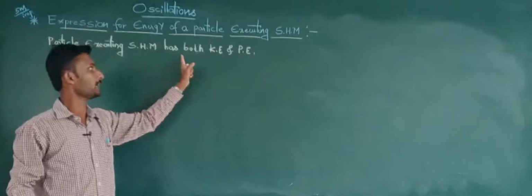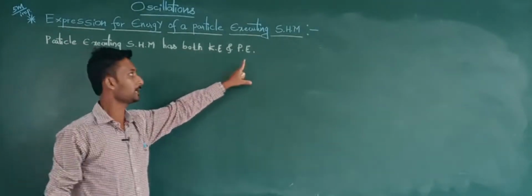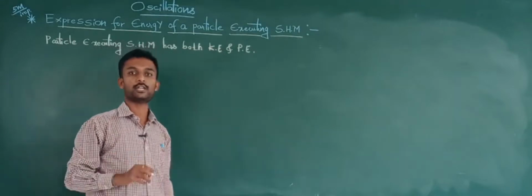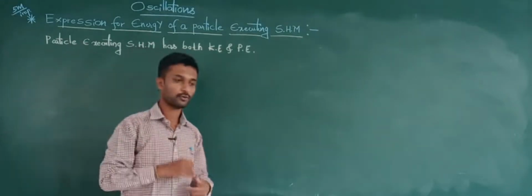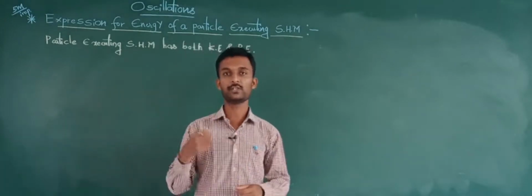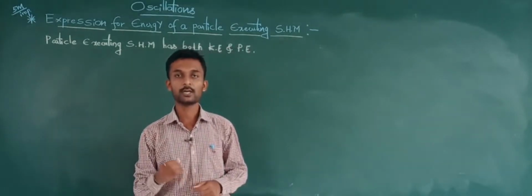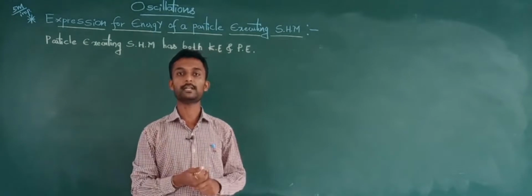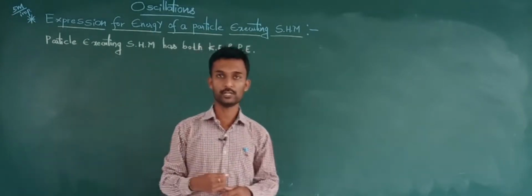So whatever particle is executing simple harmonic motion, it has both the kinetic energy as well as potential energy. Before studying kinetic energy and potential energy, do you know what we mean by kinetic energy? What do you mean by potential energy?